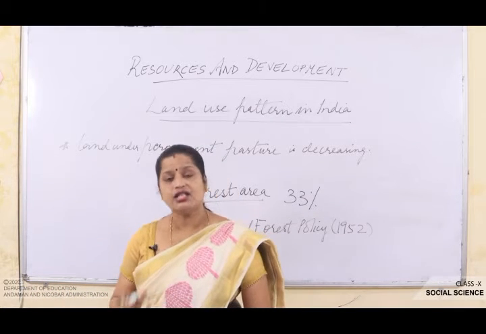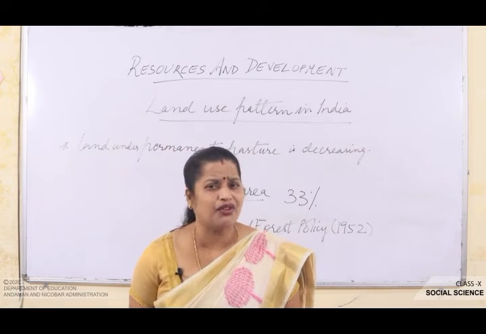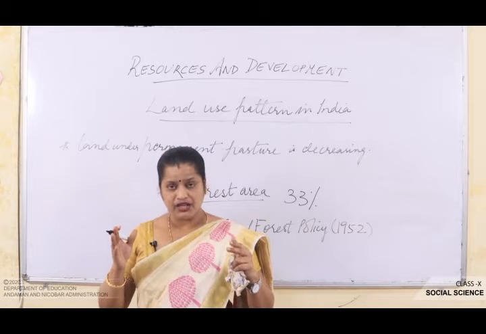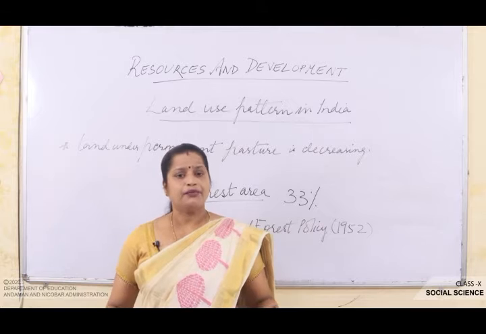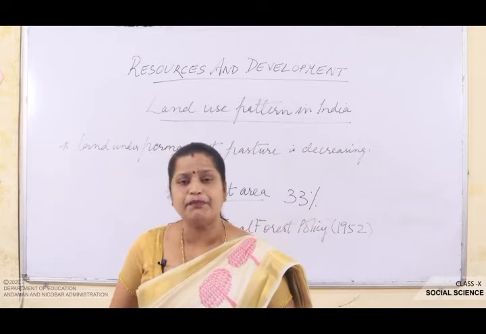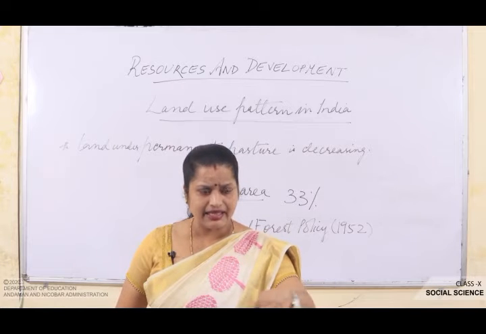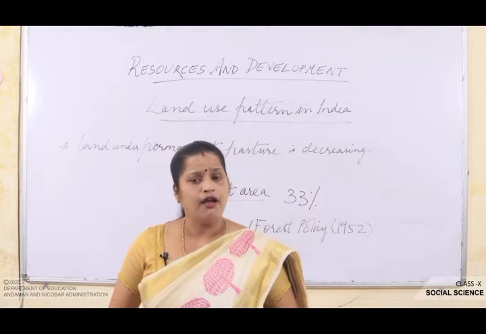It was considered essential for the maintenance of the ecological balance. Even for the survival of human beings and other living things, we are solely dependent upon these types of forests. The livelihood of millions of people, even those living near the forest area, is also dependent upon these forests.